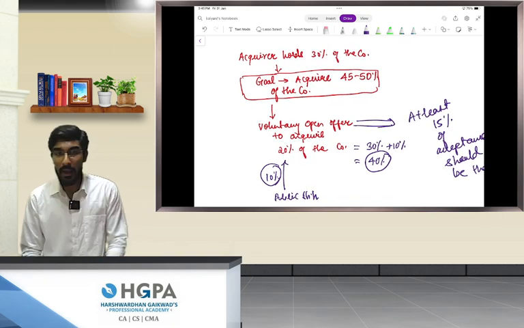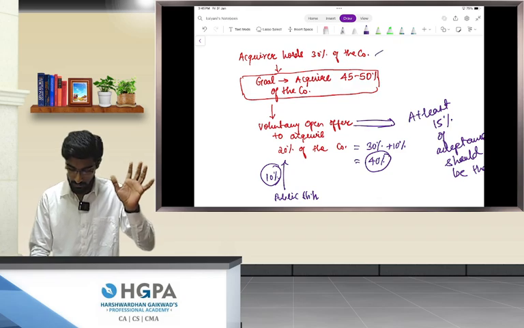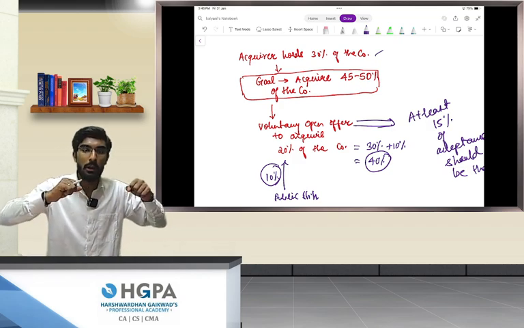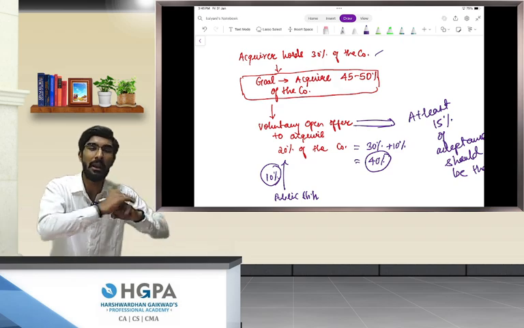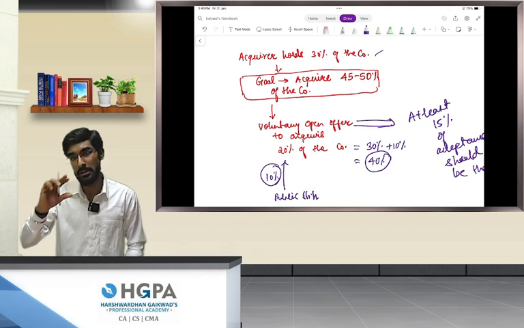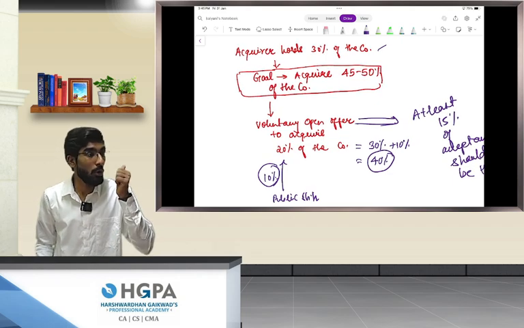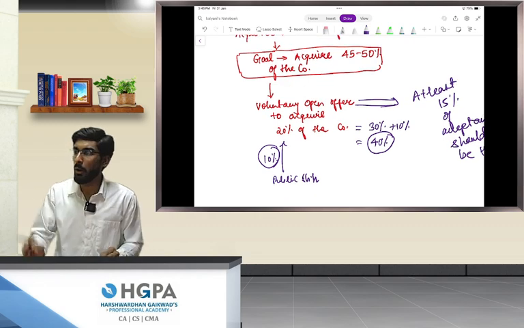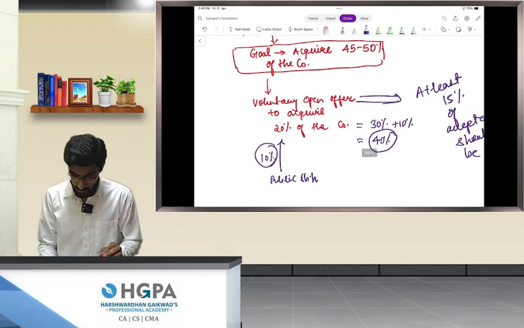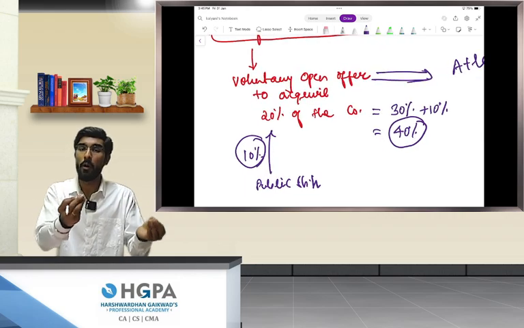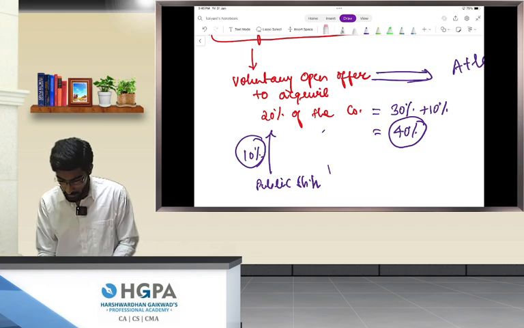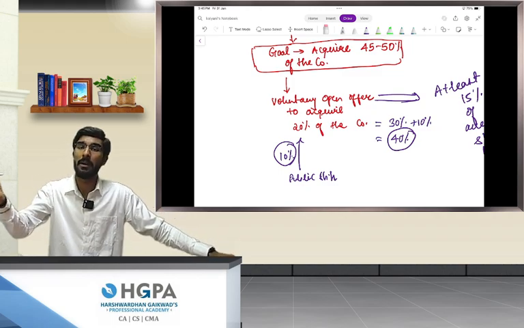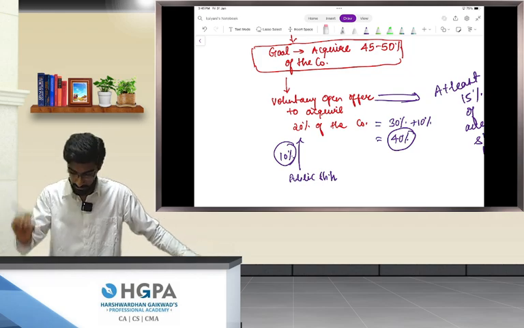The acquirer already holds 30% of the company. Clear? Now his goal is to acquire the company. If his goal is to acquire the company, he should hold at least 45 to 51%. So his goal is to hold at least a 45 to 51% stake in the company. Now he will not wait for the triggers to get mandated. He will himself make a voluntary open offer to acquire 20% of the company. He is holding 30%, and now he makes a voluntary open offer by himself to acquire another 20% of the company.